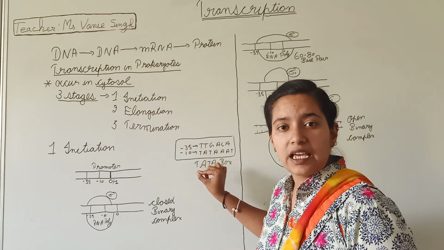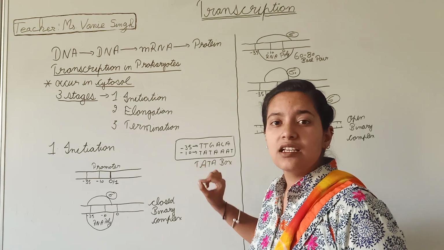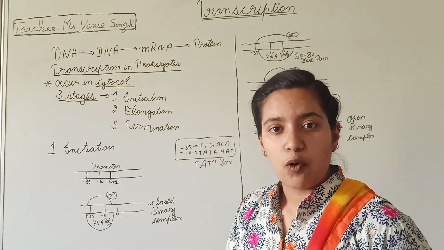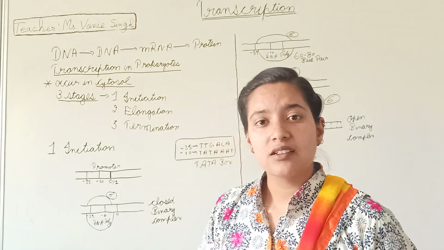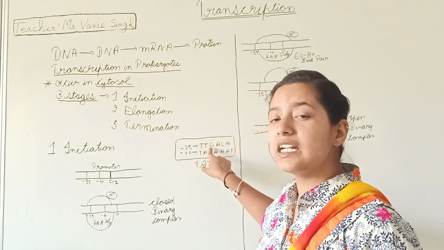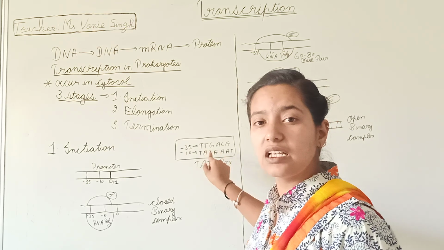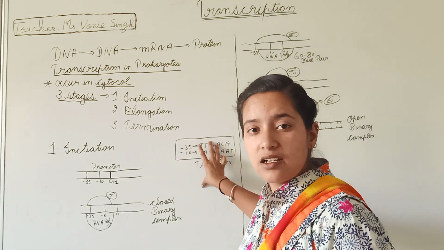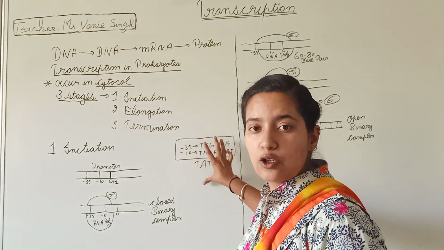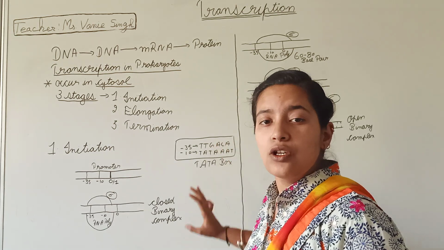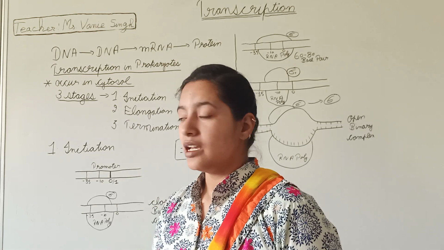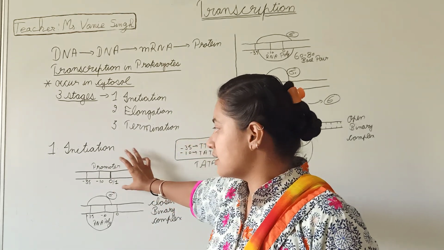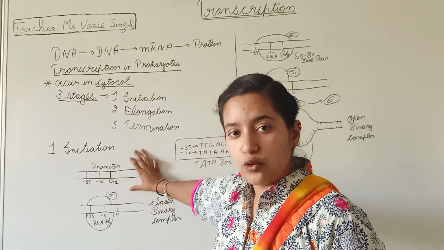TATAAT is also known as the Tata box. And at -35, the sequence which is conserved is TTGACA. I have written the sequences here. So these two sequences have been conserved, okay? And after this is the promoter sequence.